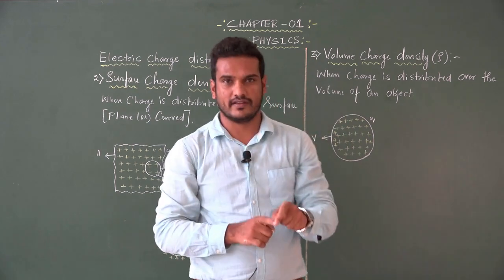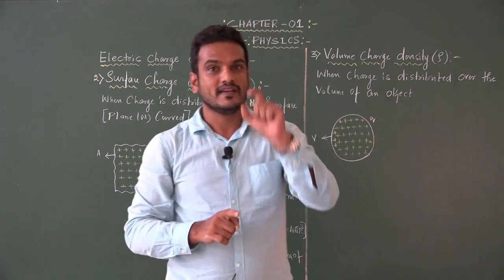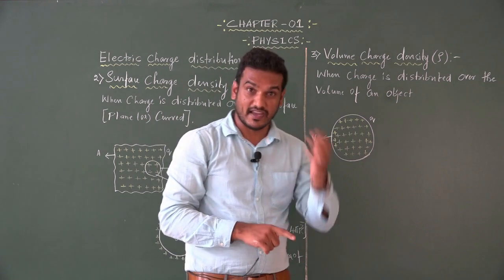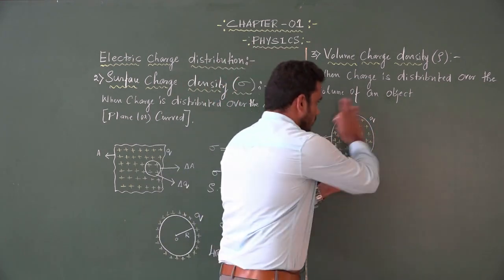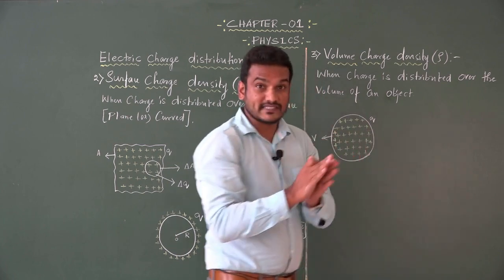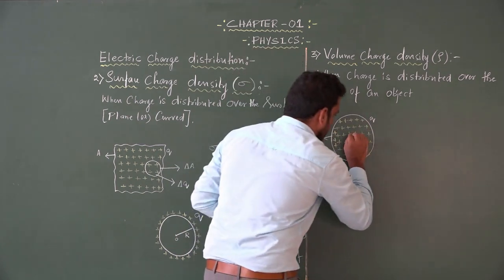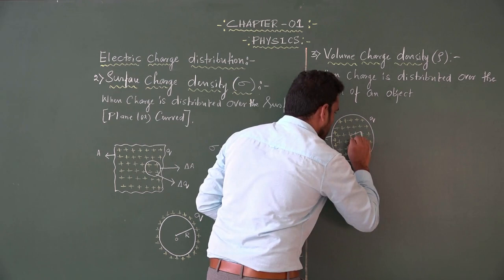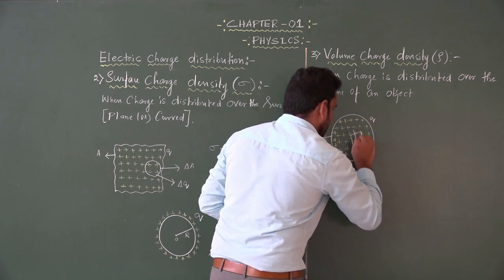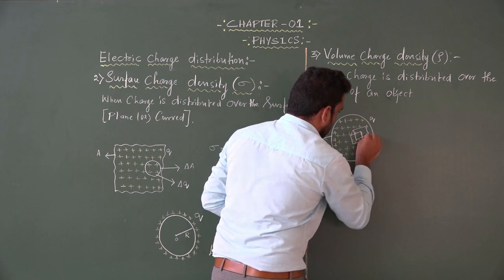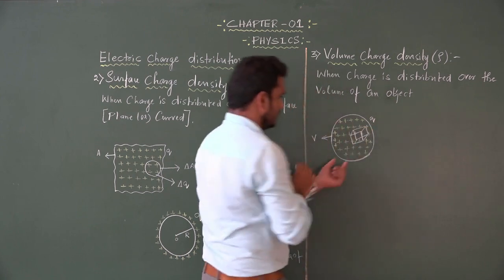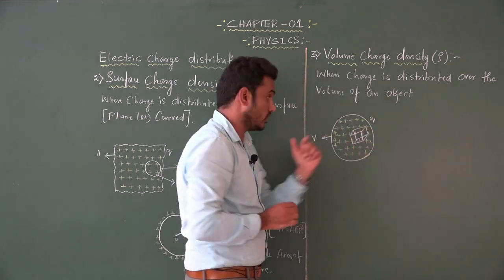Again we have to define what exactly the volume charge density is. Here I have to consider a volume element. So within this volume of a sphere, I am considering a volume element.